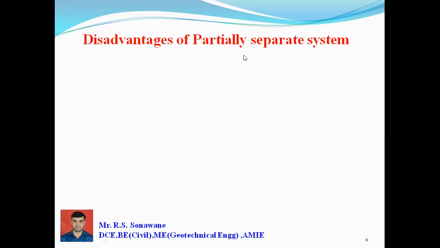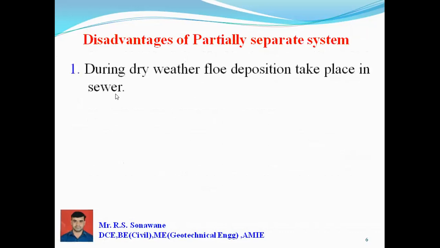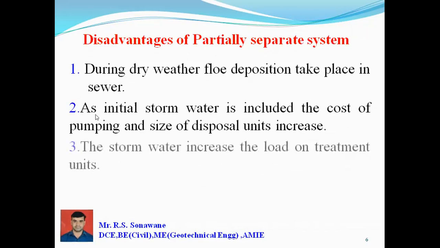Here are some disadvantages of the partially separate system. The first disadvantage: during dry weather, flow deposition takes place in the sewer. The second disadvantage: as the initial stormwater is included, the cost of pumping and disposal units increases.